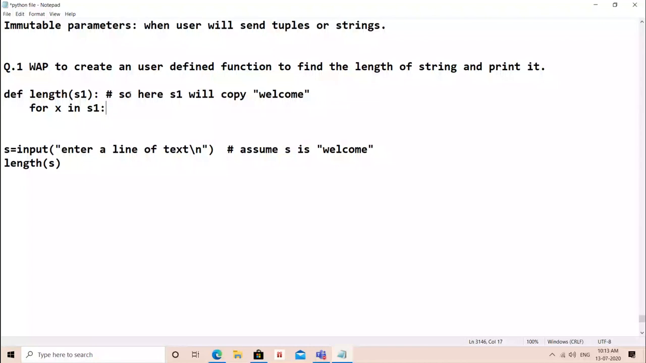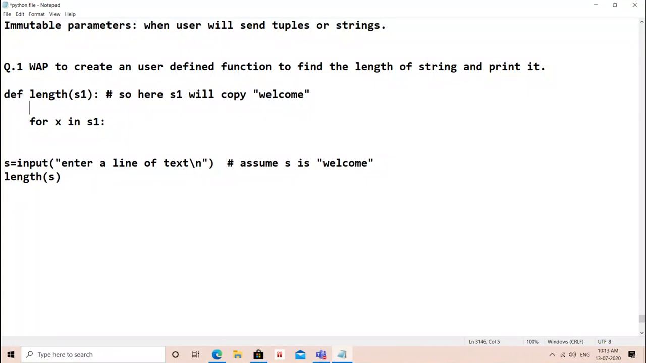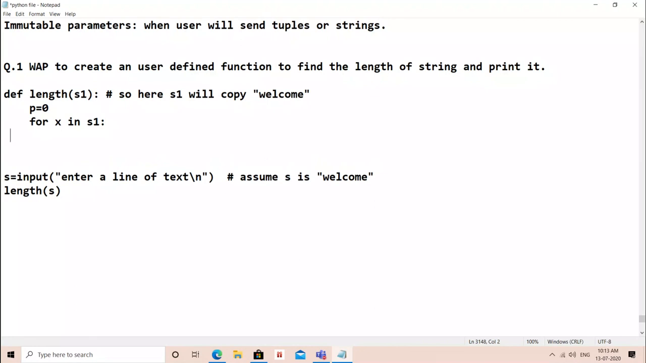So what we can do, since this loop is running the length times, it's all about taking one variable. Suppose let me take P equal to 0 and just increase the variable inside the loop. You all know this thing, P equals P plus 1. And once the loop gets false, you should print the value of this P. So length of text is, comma, P. Let us trace this so that you can understand it more properly.